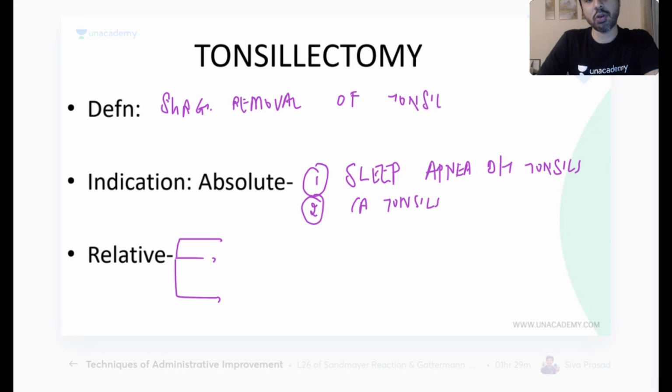What are the common indications for tonsillectomy? One is chronic tonsillitis. One is recurrent tonsillitis. What's the difference? What is chronic? What is recurrent?